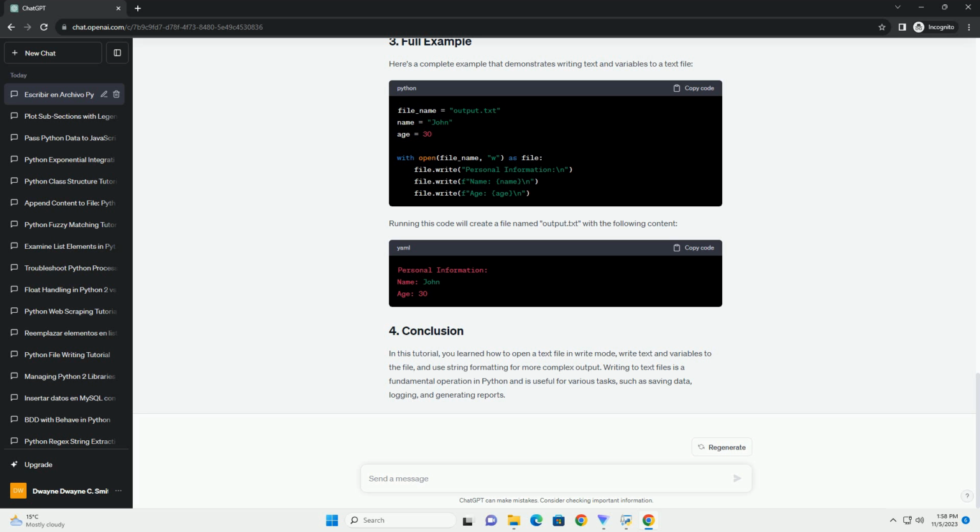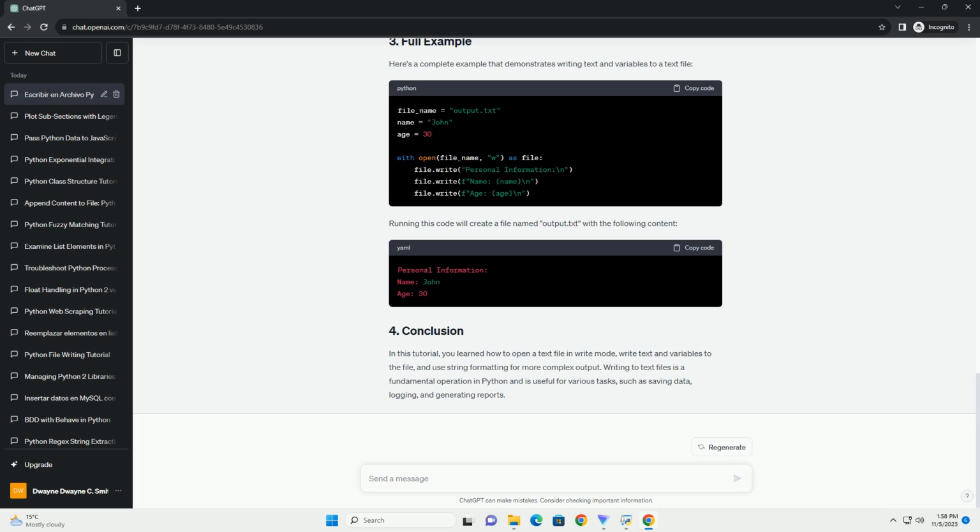When working with files, it's important to consider error handling. For example, if the file cannot be opened or written for any reason, an exception may be raised. You should handle exceptions appropriately to ensure your program does not crash unexpectedly. The try, except block can be used for this purpose. This code captures any I/O error exceptions and prints an error message if the file operation fails.